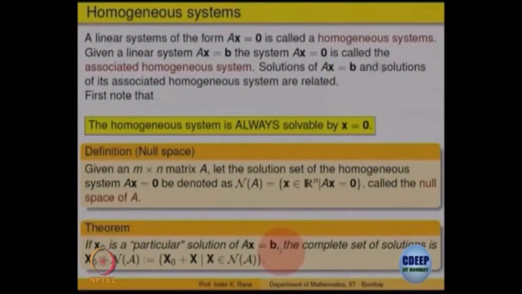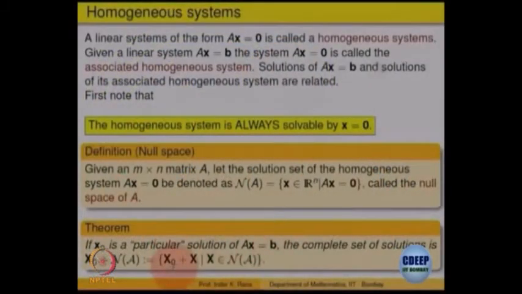The theorem says that the solution set of Ax = b is the same as: you find at least one solution of the system Ax = b, and add to it all solutions of the homogeneous system, and you get all solutions of the system. So, finding the solutions of the non-homogeneous case, or the general system, means: find at least one, find all solutions of the homogeneous case, take one from there and add it to it, and you will get all.